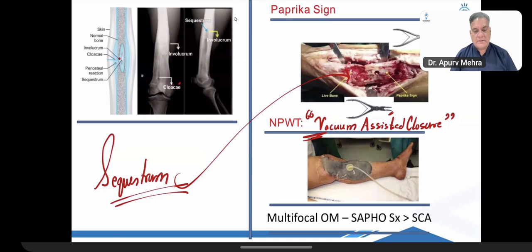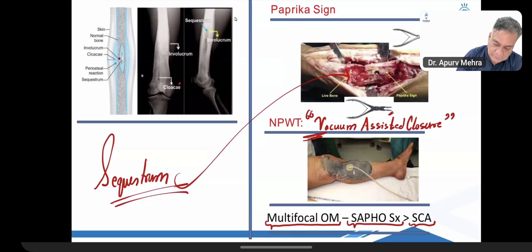Sometimes in the bone, there is something called multifocal osteomyelitis involving multiple bones, which is seen in something called SAPHO syndrome, more than sickle cell anemia. So SAPHO syndrome, anybody who can tell me the full form of SAPHO syndrome?